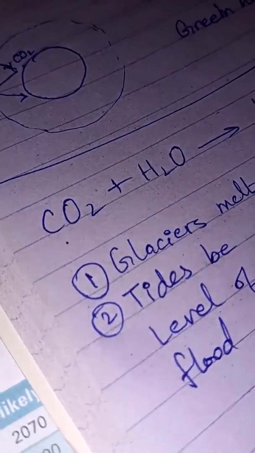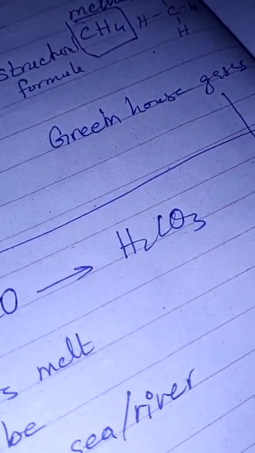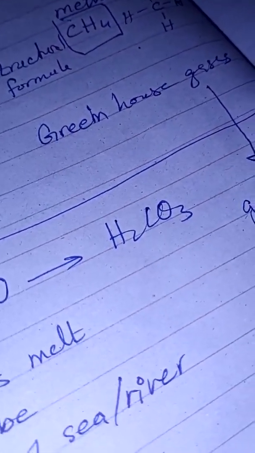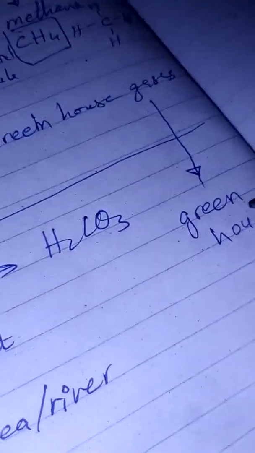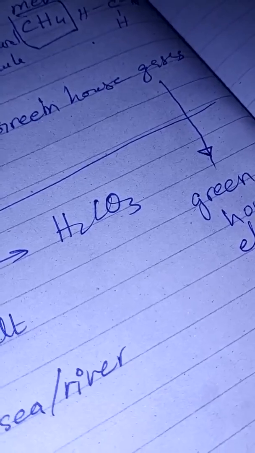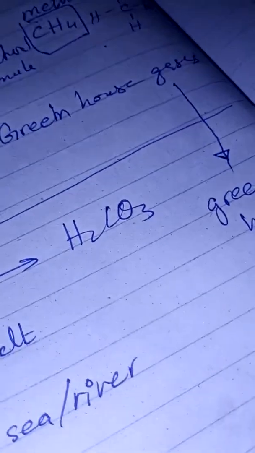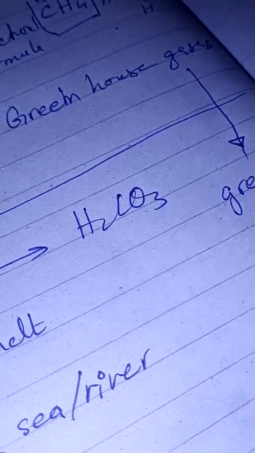When you increase the greenhouse gases, it causes what? It causes the greenhouse effect. What is the greenhouse effect? It is due to global warming.